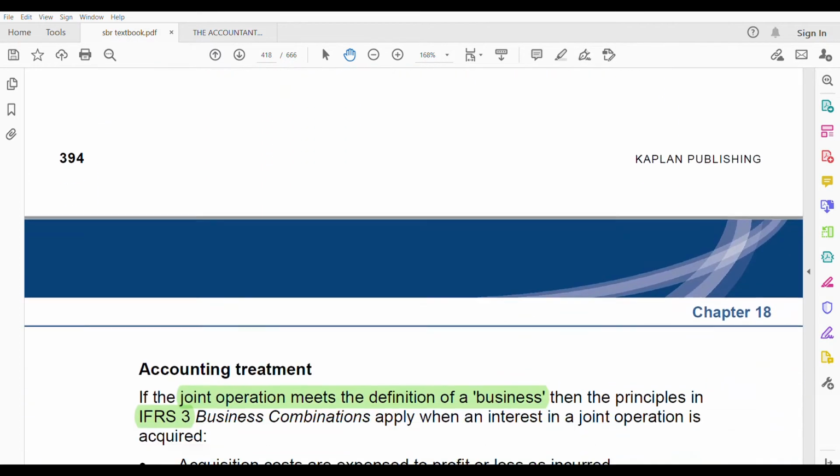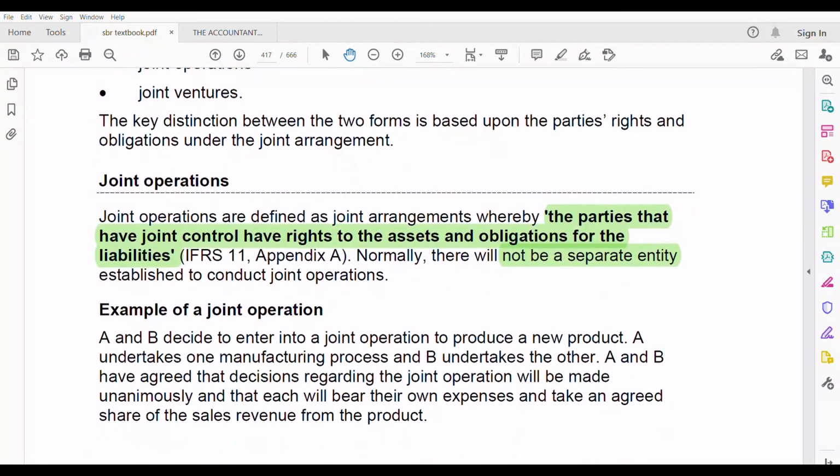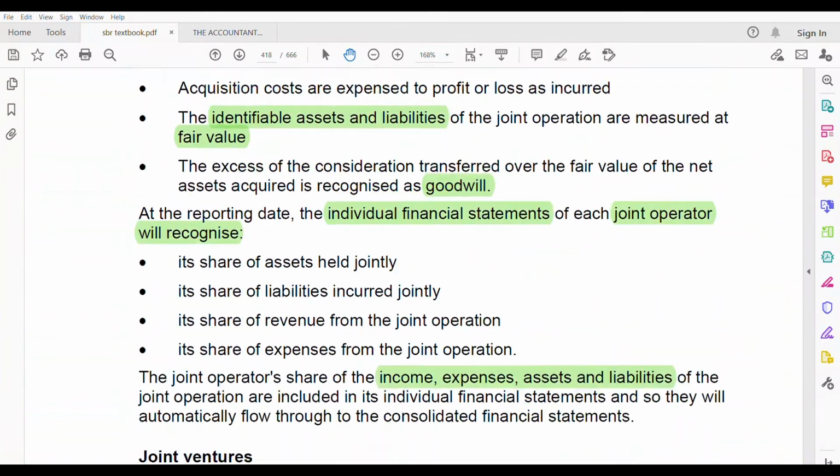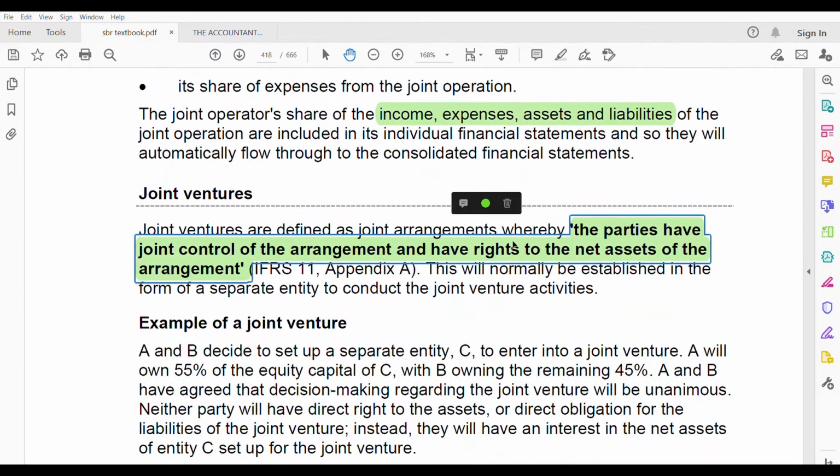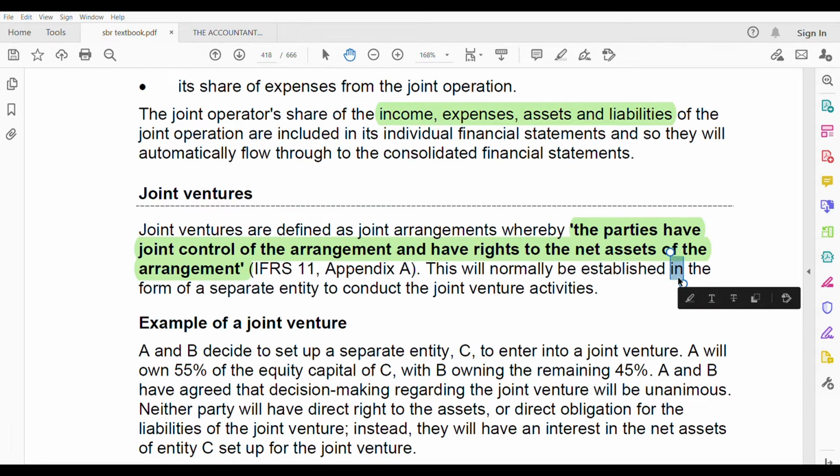But here they're talking about net assets. They have the rights to the net asset of the arrangement. They didn't talk about the obligation of the liability. No assets, net asset. So the word is net asset. The moment you see net asset, it is joint venture. If they have mentioned about liabilities and assets, it is joint operation. But we'll definitely have an example for that also, okay?